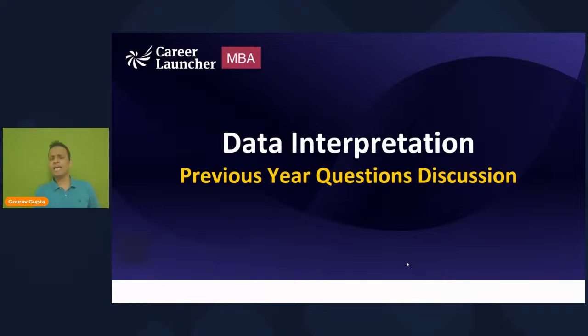Now friends, we at Career Launcher will be regular with these sessions. With your preparation and the classes going on, these sessions will be add-on sessions that will boost your preparation. In the sessions conducted at 8:30 p.m., we will take on some very important questions related to CAT 2024 or CAT 2025, whichever CAT you are appearing for. These questions will be important from the point of view of the level of difficulty.